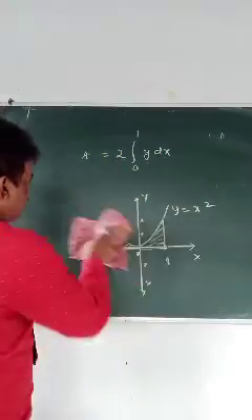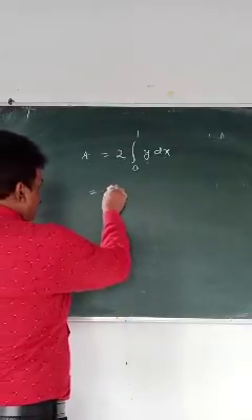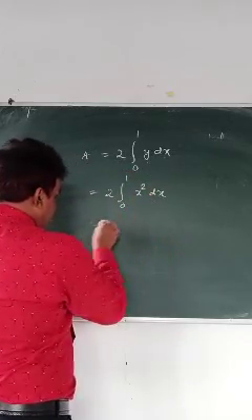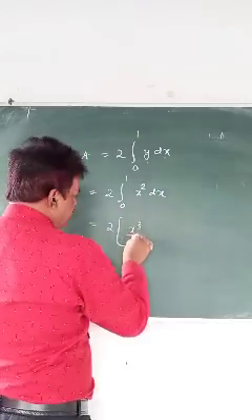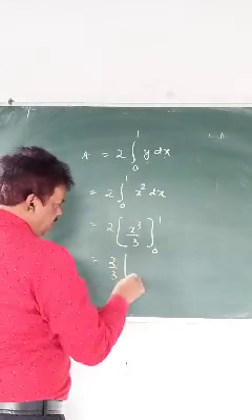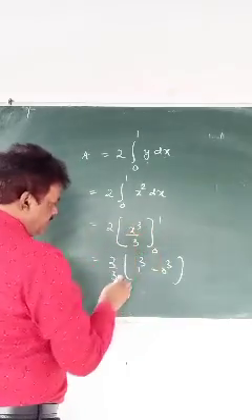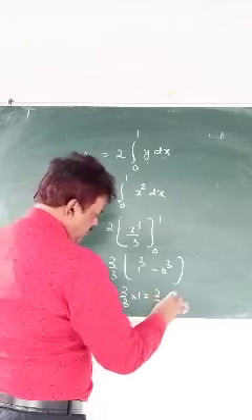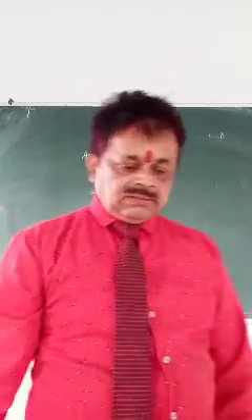So what did you get here? That is 2 times the integral from 0 to 1 of x square dx. Integration, remember the formula: x to the n plus 1 by n plus 1, so x cube by 3. From 0 to 1, 2 by 3 times 1 cube minus 0 cube, upper limit minus lower limit. The answer is 2 by 3 square unit. 1 mark. Not so difficult. Okay.